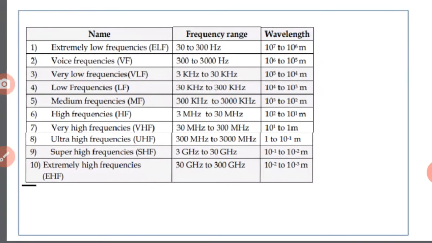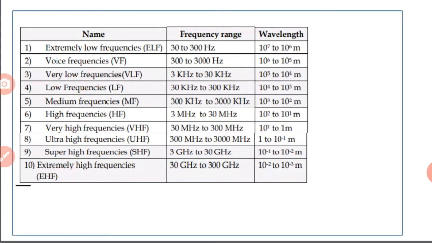There is a clear representation here. Extremely low frequency starts from 30 to 300 Hz. The frequency is low, so the wavelength is high, 10^7 to 10^6 meters. Next, the voice frequency range is 300 to 3000 Hz, or 300 Hz to 3 kilohertz. The wavelength for voice frequency is 10^6 to 10^5 meters.